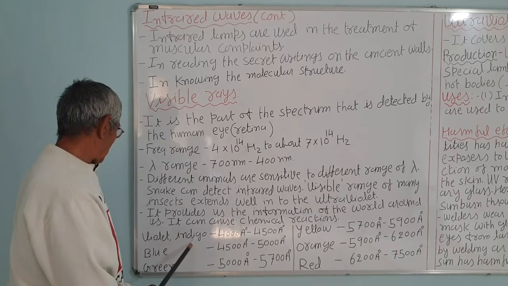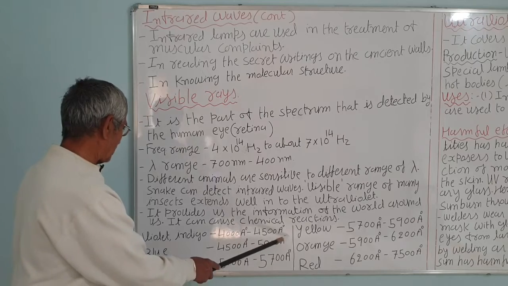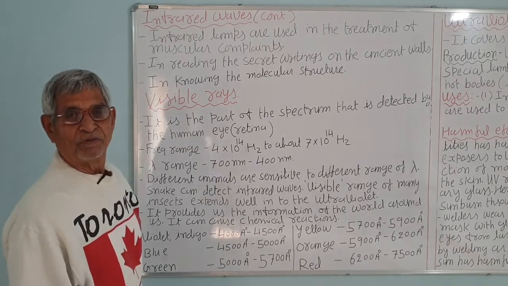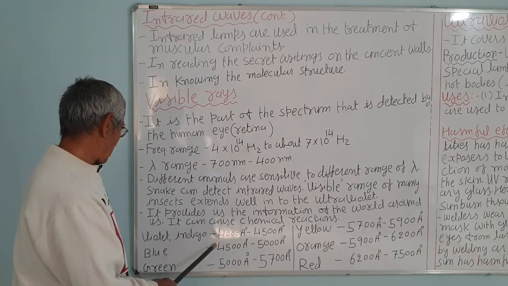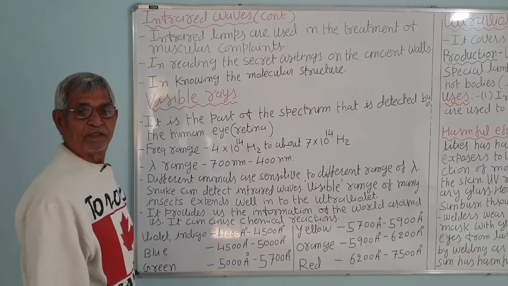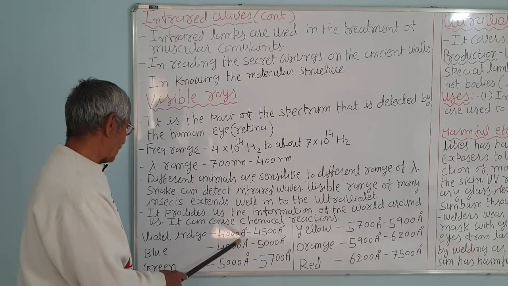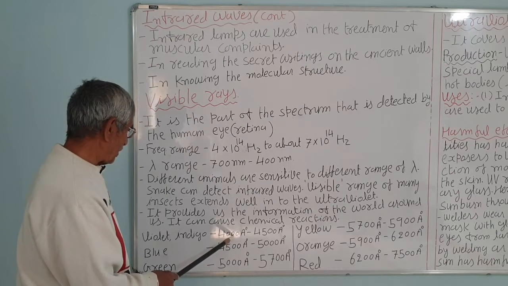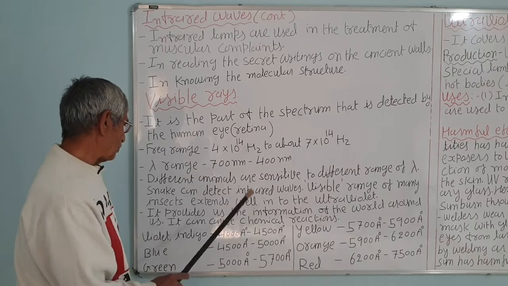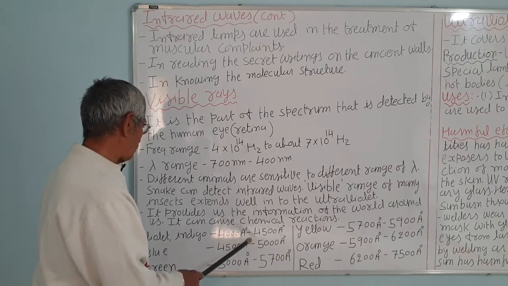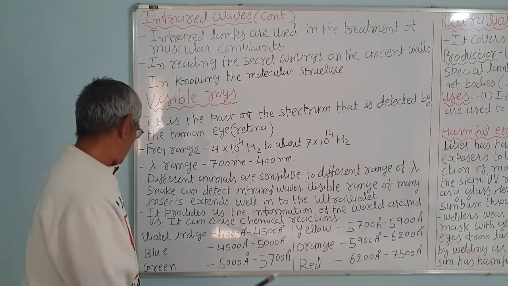The violet, indigo, what is the range? It is given in Angstrom units. 1 Angstrom unit is 10 raised to minus 10 meters. Remember, a nanometer is 10 raised to minus 9. So 1 nanometer is equal to 10 Angstrom units. So you can say 400 nanometer or 4000 Angstrom units. So violet is 4000 to 4500.